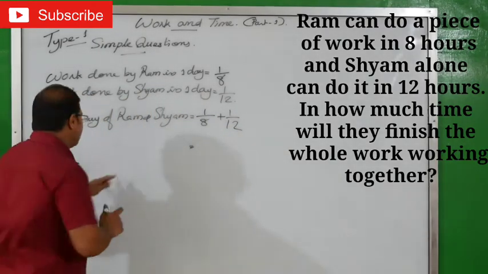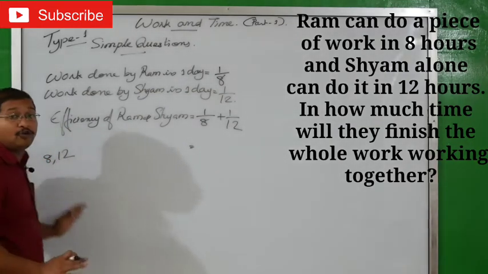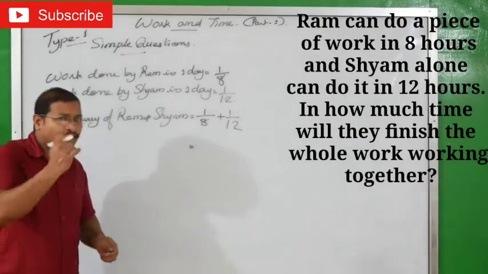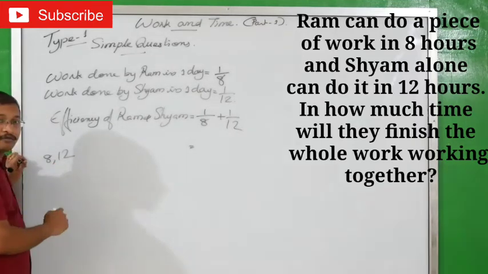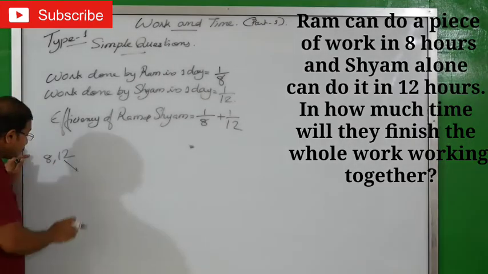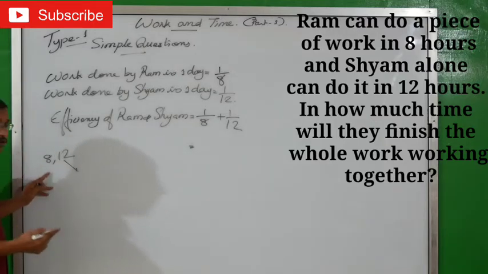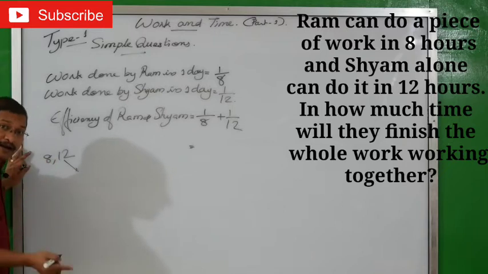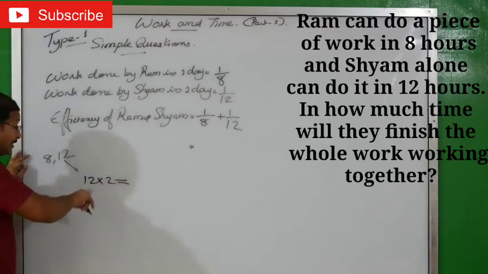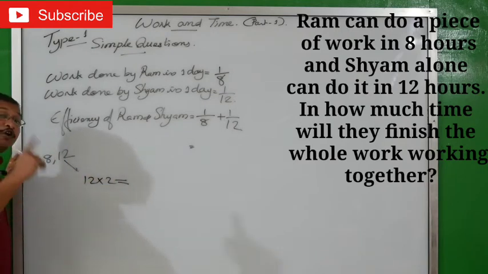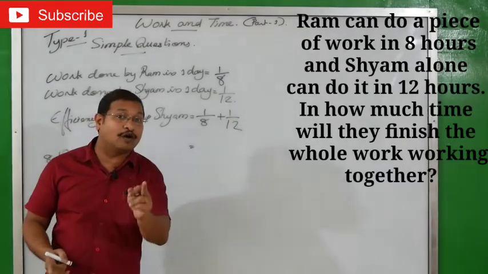How to take LCM? We will take the denominators 8 and 12. After that actually we have to go by prime factorization. But we studied one another method. What is the method? We will see the bigger number. Which is the bigger number? 12. The bigger number 12, we can check if it is divisible by 8. Then what you will do? We will try by the multiples of the bigger number, means 12 into 2 we will try. And if it works, okay. Otherwise what you will do? 12 into 3. This way we have to do. That is in another video, so please make sure that you are watching that video.